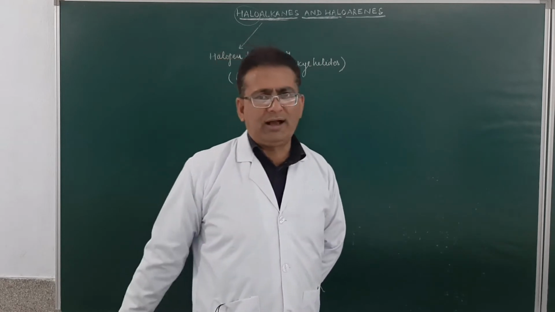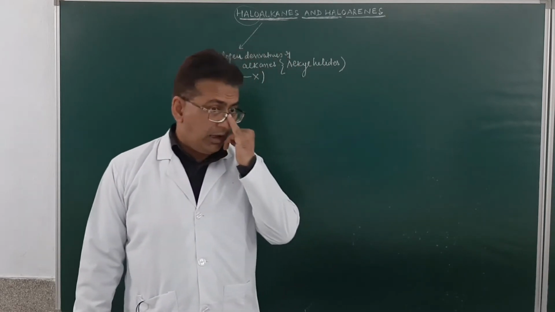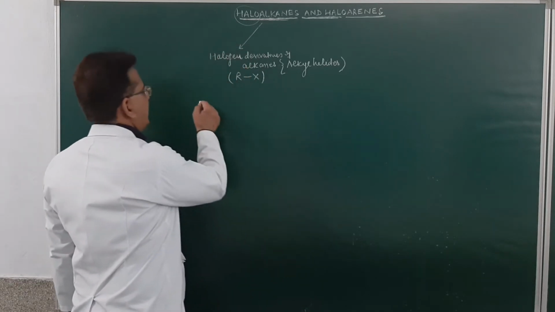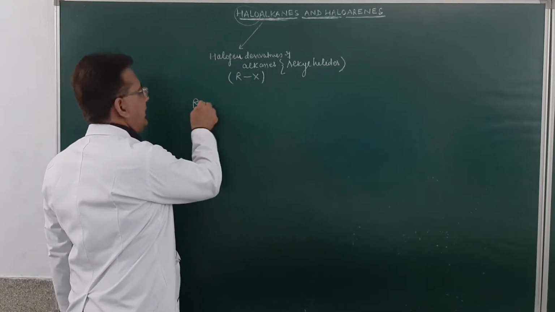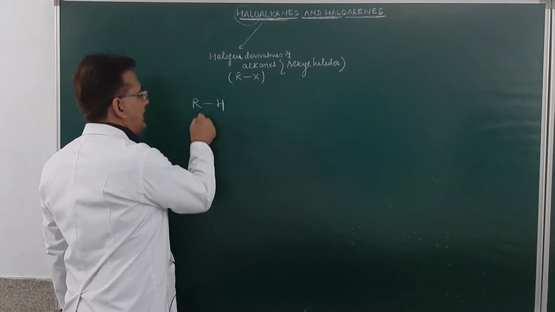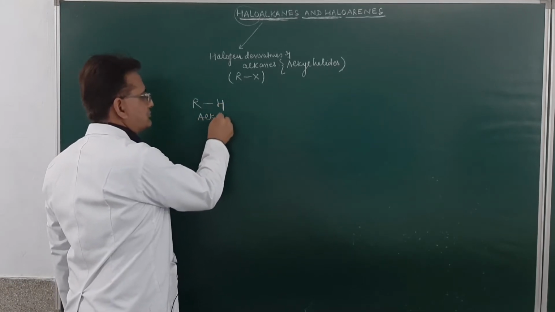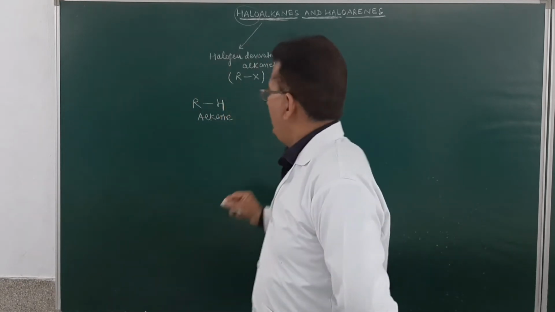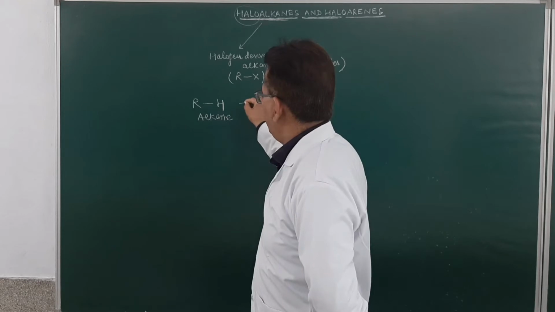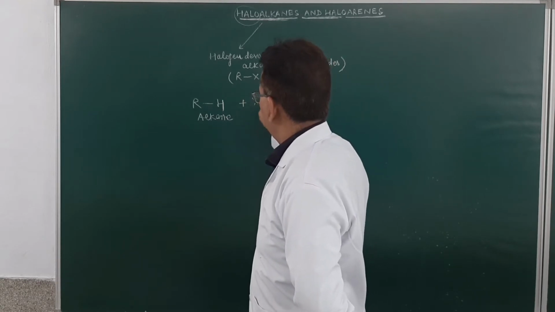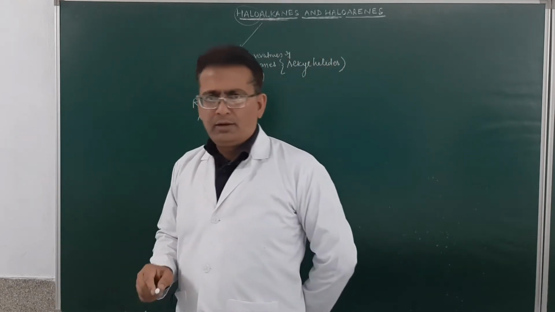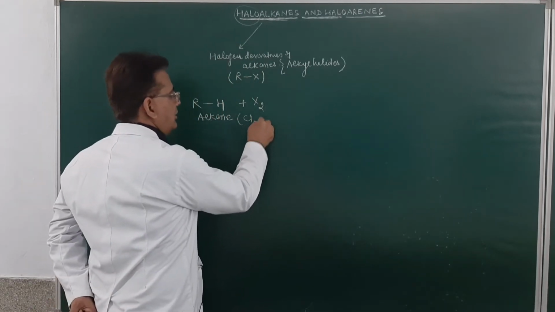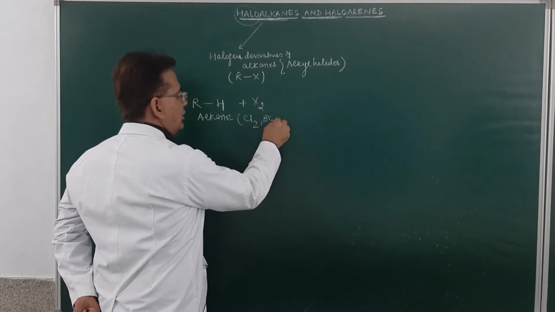Now students, if I ask you, how are haloalkanes obtained? Now just see over here. Alkanes are RH. This is alkane. Now in alkane, if we let it react with X2, this X over here will be either chlorine, bromine, or iodine.